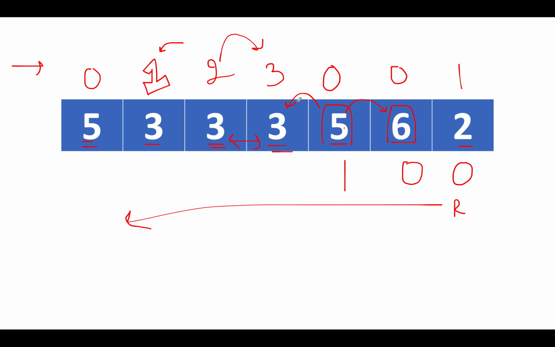Let's proceed ahead. Next we see is 3. Is 3 lower than 5? The answer is yes. So what do we do? We use this value and add 1 to it. This gets updated to 2. Again, let's proceed ahead. It's again a matching case. The equality condition is met. So we use this value and add 1 to it. Again, it's a matching case. The equality condition is met. We use this value and add 1 to it.